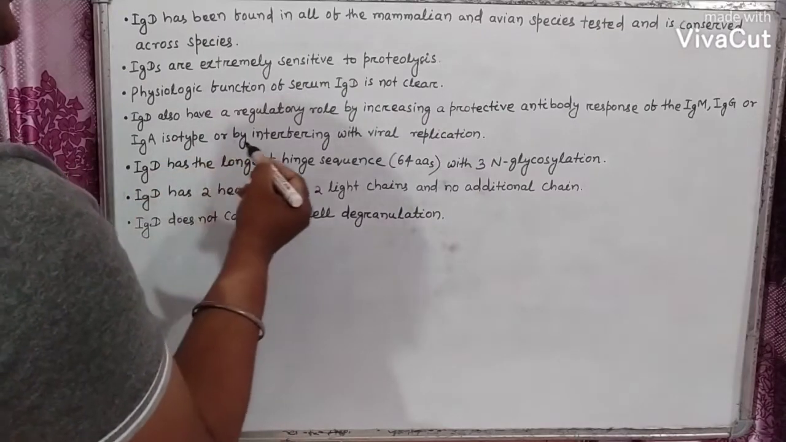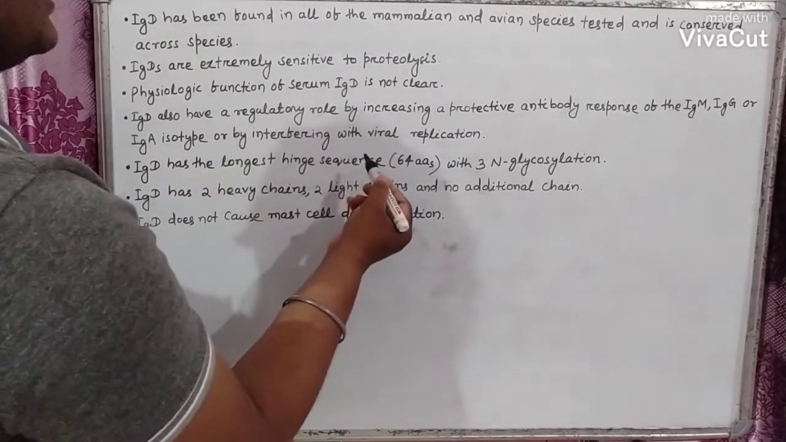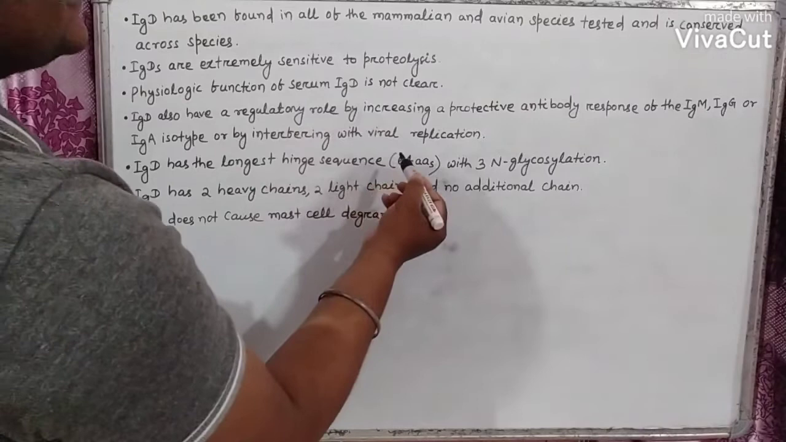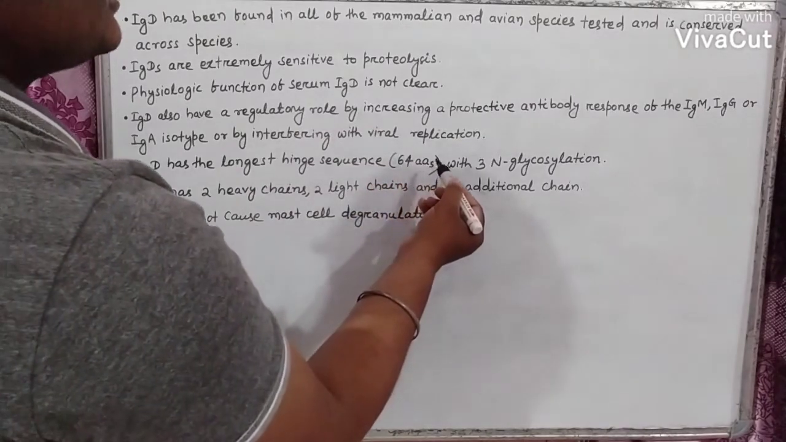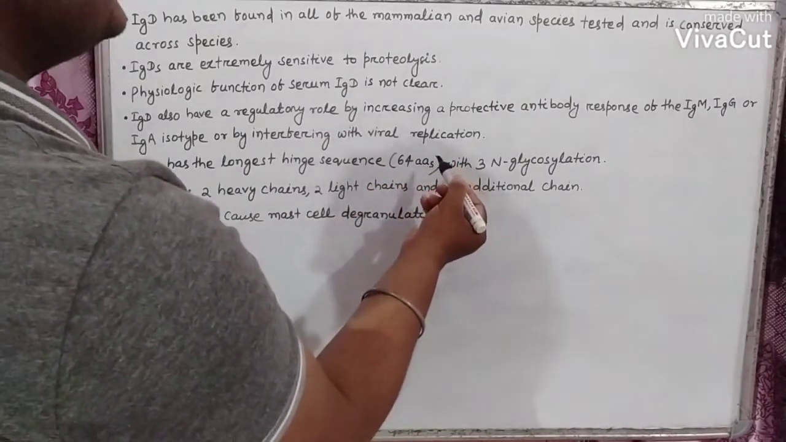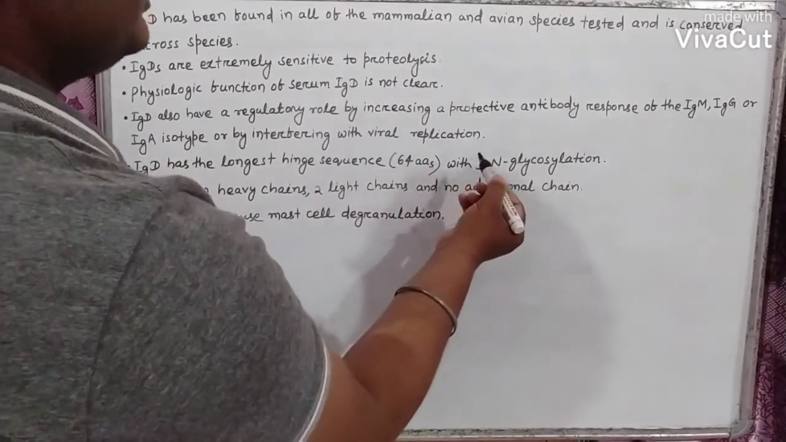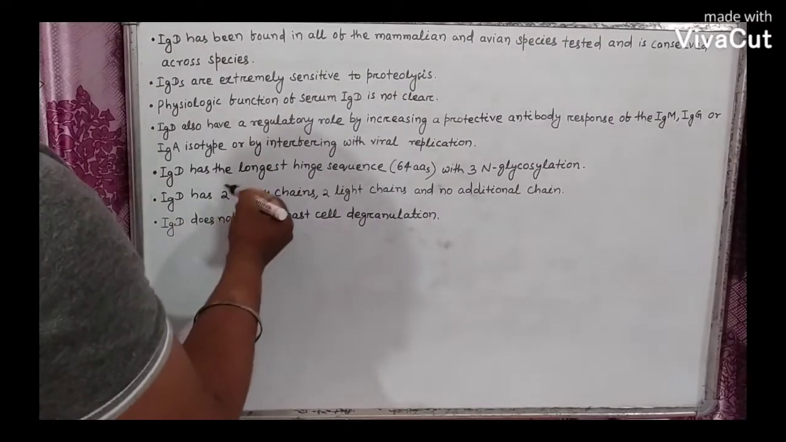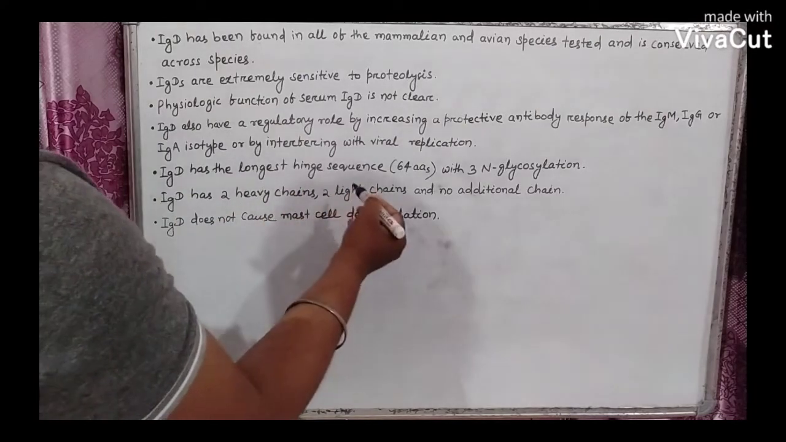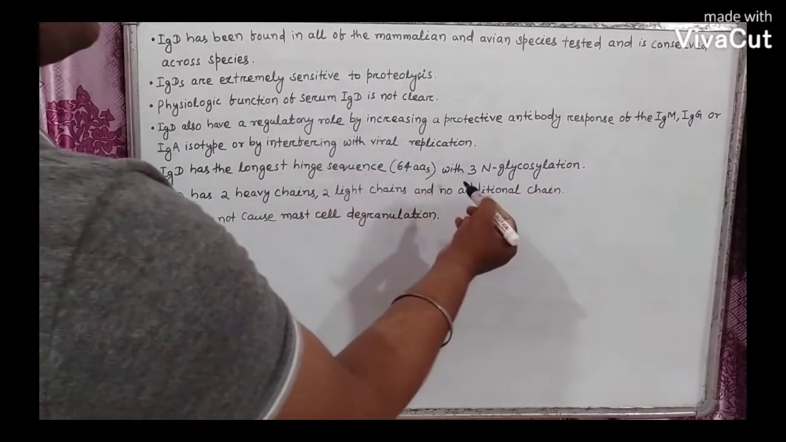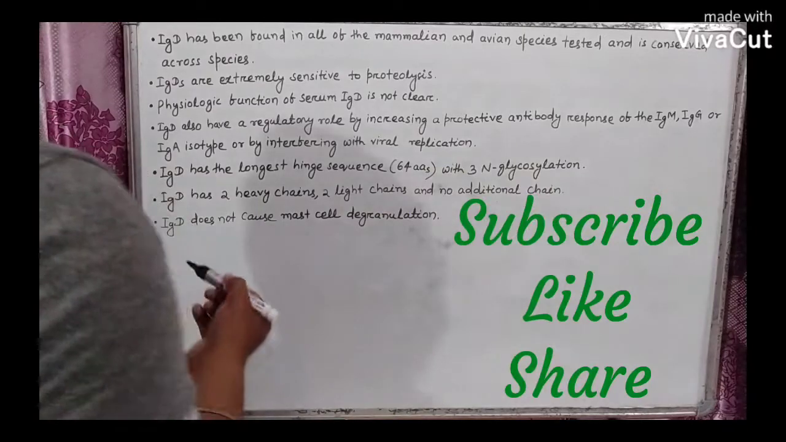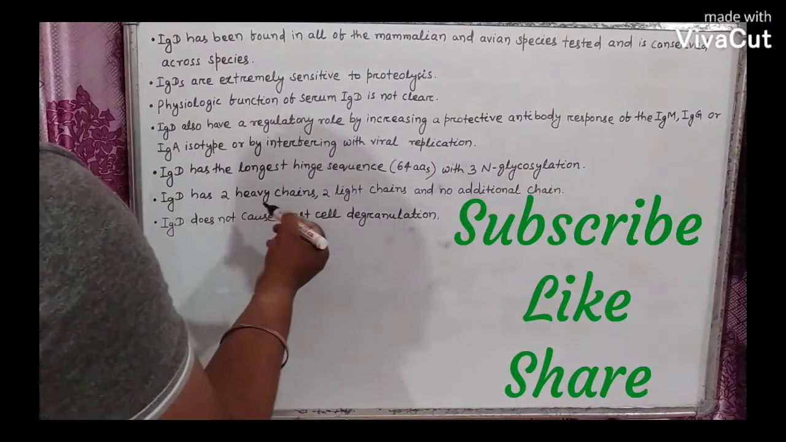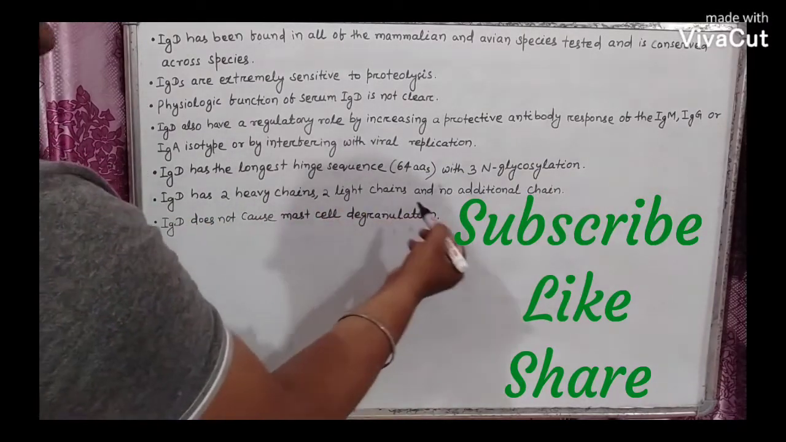IgD has the longest hinge sequence. The hinge sequence has 64 amino acids and IgD is provided with 3 N-glycosylations. IgD has 2 heavy chains, 2 light chains and no additional chains. IgD does not cause mast cell degranulation.